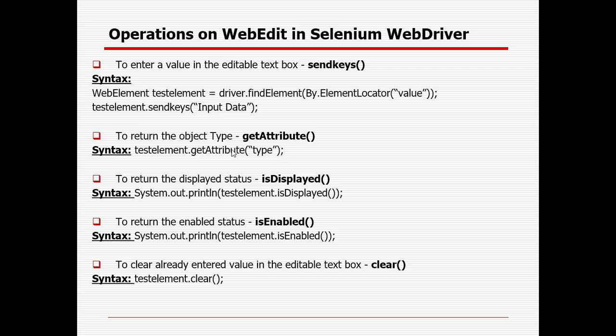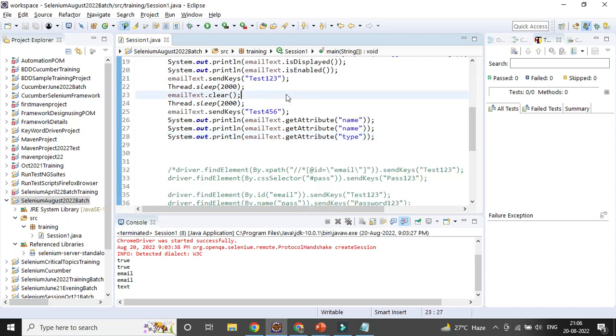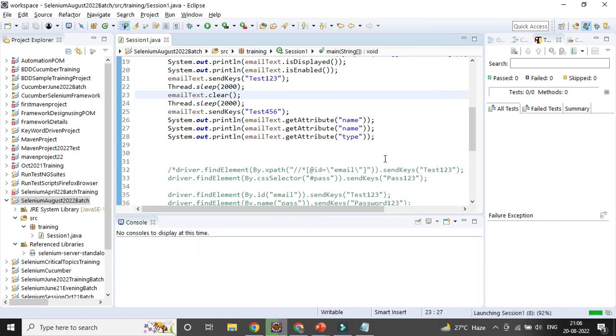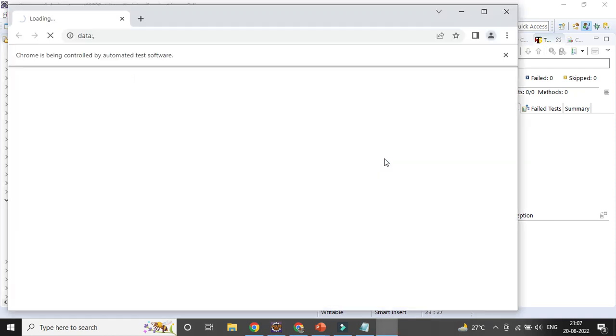Now after giving the Thread.sleep, you are able to see the navigation. For each and every field, whatever different things you can validate should be there in the script as well. That is the reason I am trying to cover most of the things, so you need not worry, you can learn it from here only. Sometimes it might not be required, but these are the methods available in Selenium WebDriver, and with those you can validate.